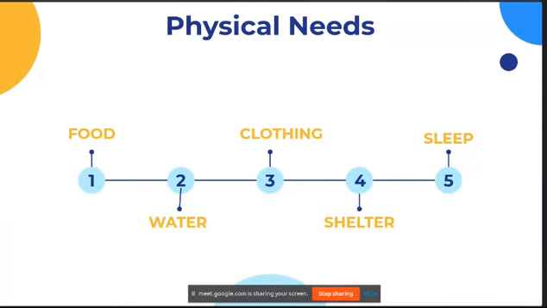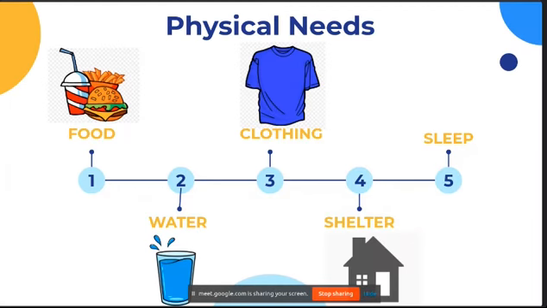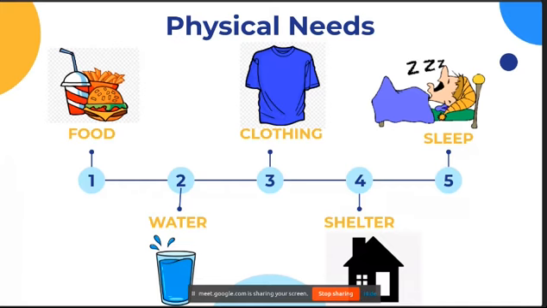So there are 5 basic needs that are very important for a human to live a good life. First is food. Without it, we cannot live more than 10 days. Water is also necessary. Clothing, then shelter, and then finally sleep.